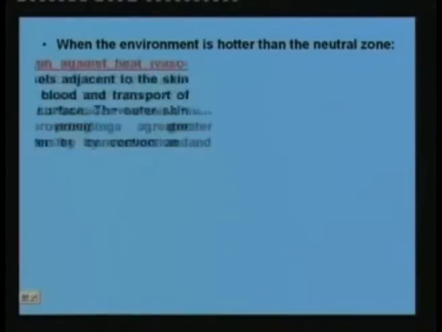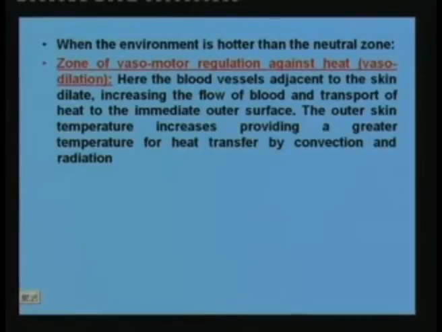So what does it do? First, it initiates an action, and the body enters what is known as the zone of vasomotor regulation against heat. This is exactly opposite to the zone of vasomotor regulation against cold, or vasoconstriction. Unlike vasoconstriction, when the external temperature increases, the blood vessels adjacent to the skin dilate. That means they become larger. Once they become larger, the flow of blood and transport of heat to the outer surface increases. So the outer skin temperature increases, providing a greater temperature difference for heat transfer by convection and radiation.